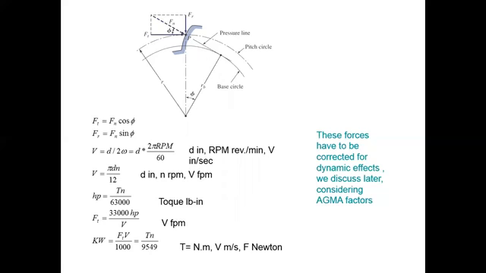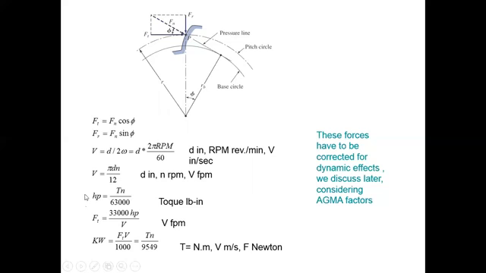Velocity is d upon 2 into omega, so d into 2 pi divided by 60 into rpm. V is equal to pi d n upon 12, where d is in mm, n is in rpm, and V is in fpm. HP is equal to T n upon 63,000, where T is the torque in pound inch, and HP is the horsepower.